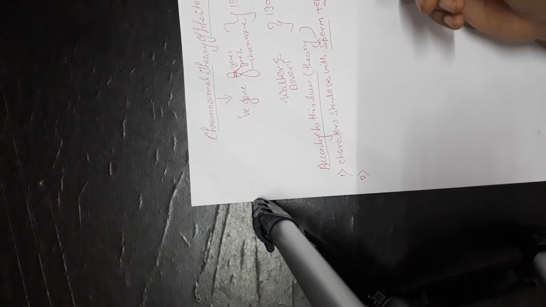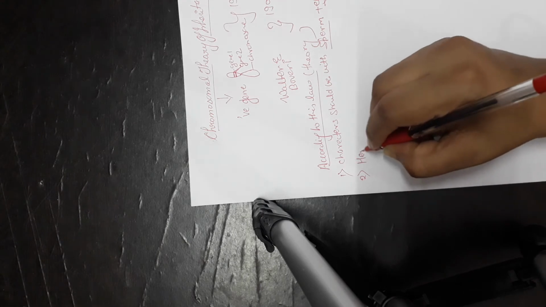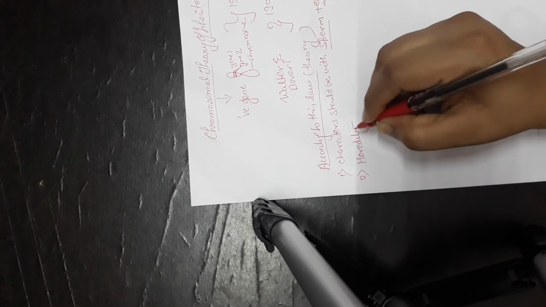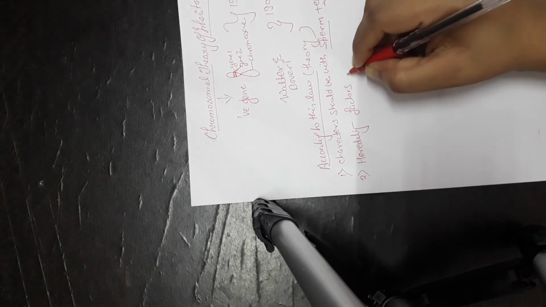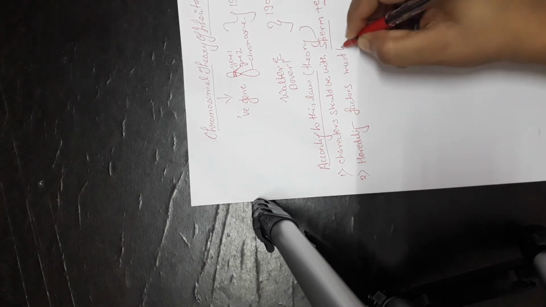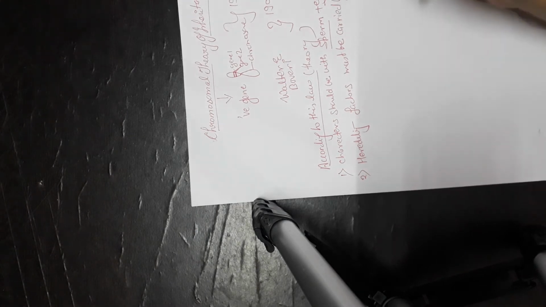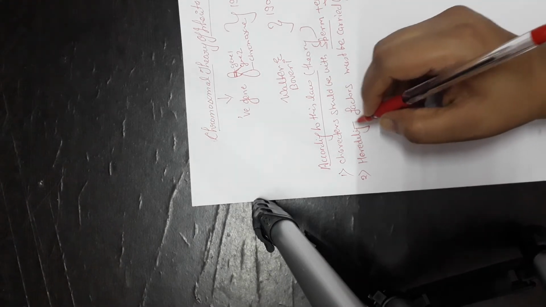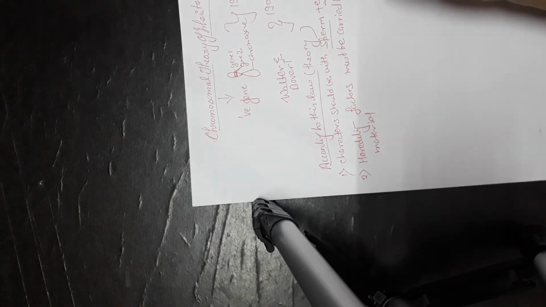Secondly, they said the hereditary factors must be carried by the nuclear material.